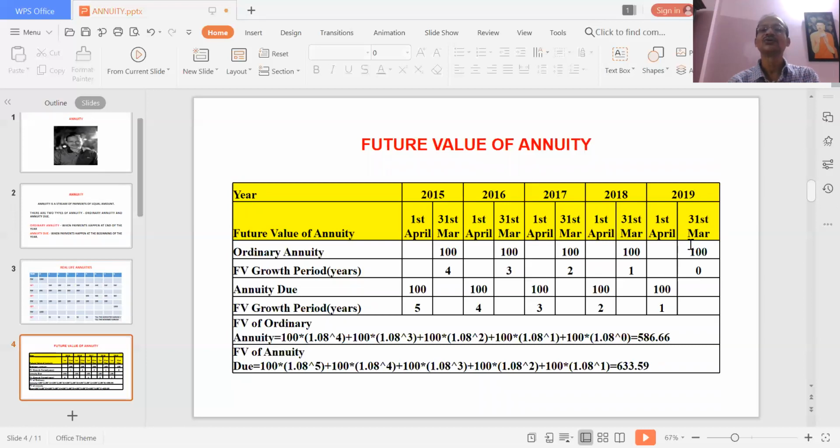So there is no scope for growth. So we will calculate what is the value of this stream of payment. This is called an ordinary annuity. I have also given the example of an annuity due.